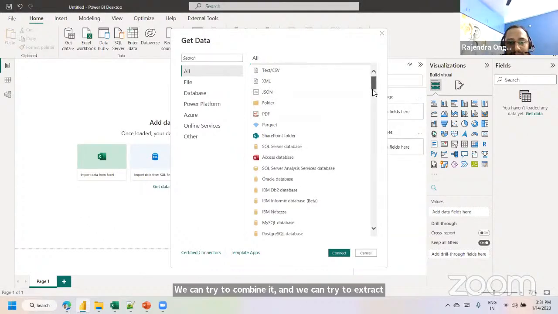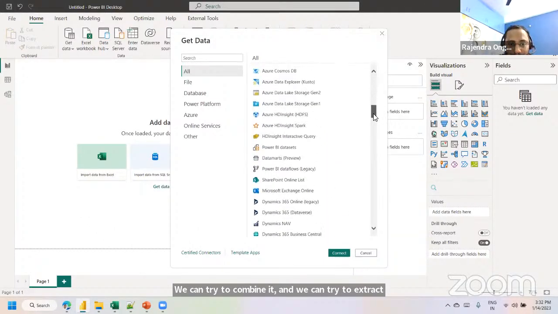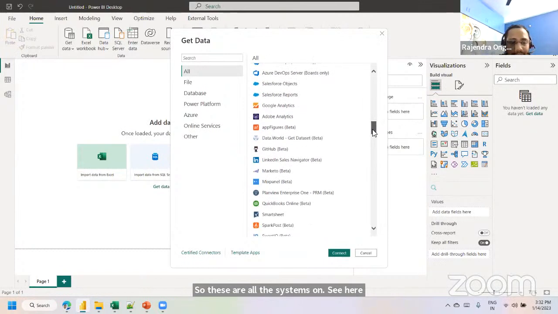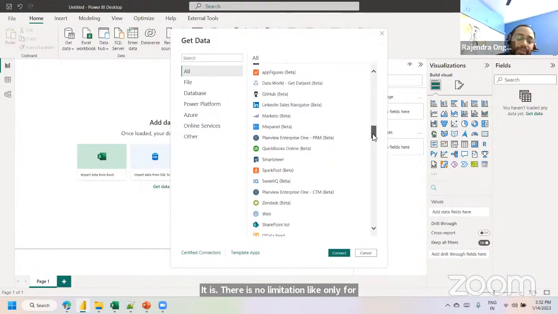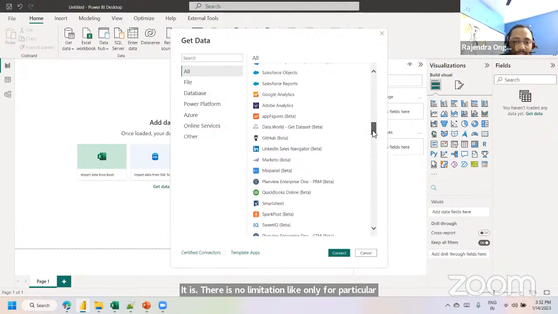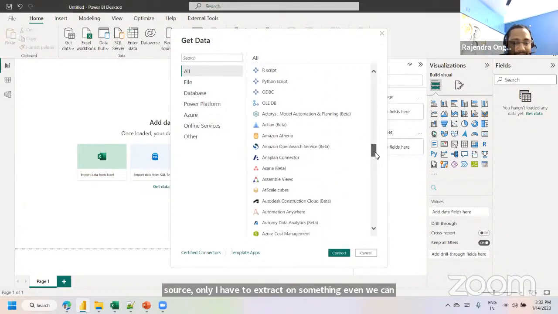These are all source systems only. See here, there is no limitation like only a particular source can be extracted. We can even extract from SAP warehouse source systems, if your data resides on SAP.